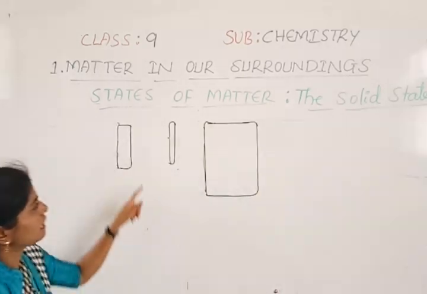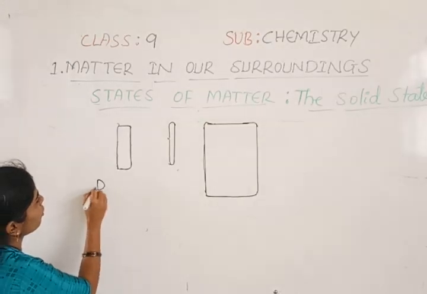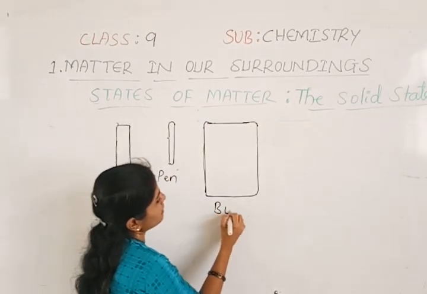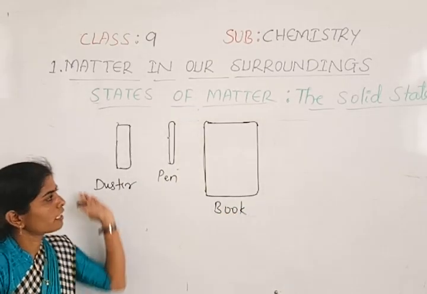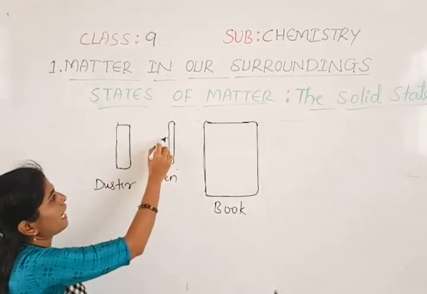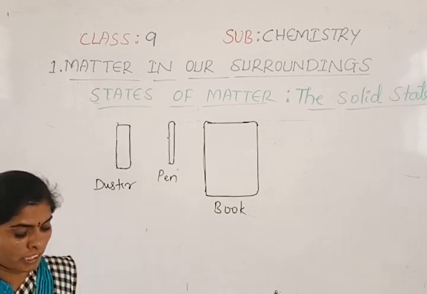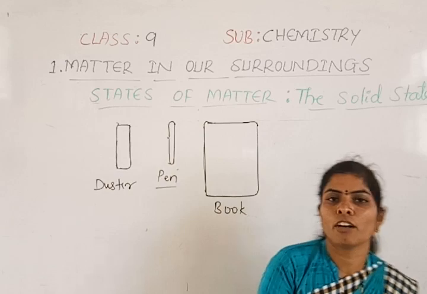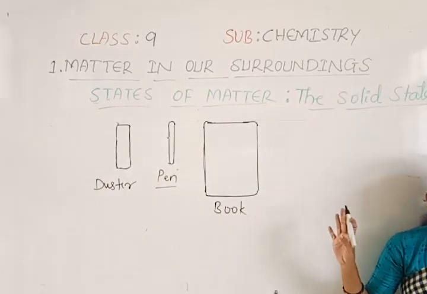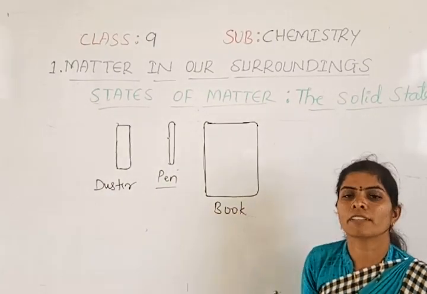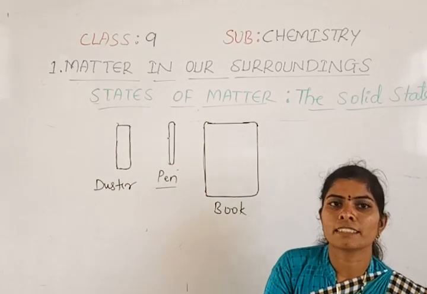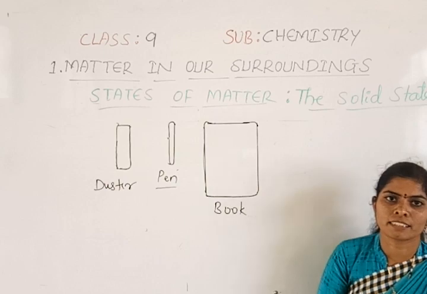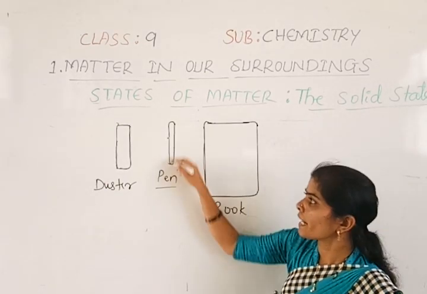No. But these solid objects, this is the duster, this is our marker pen, and this is the book. These are all solid substances, and I drew the outline for those solid substances. Does it show that all these solid objects have a definite shape? Yes. So by this we can say that solids have a definite shape and a definite size, and they even occupy some space.